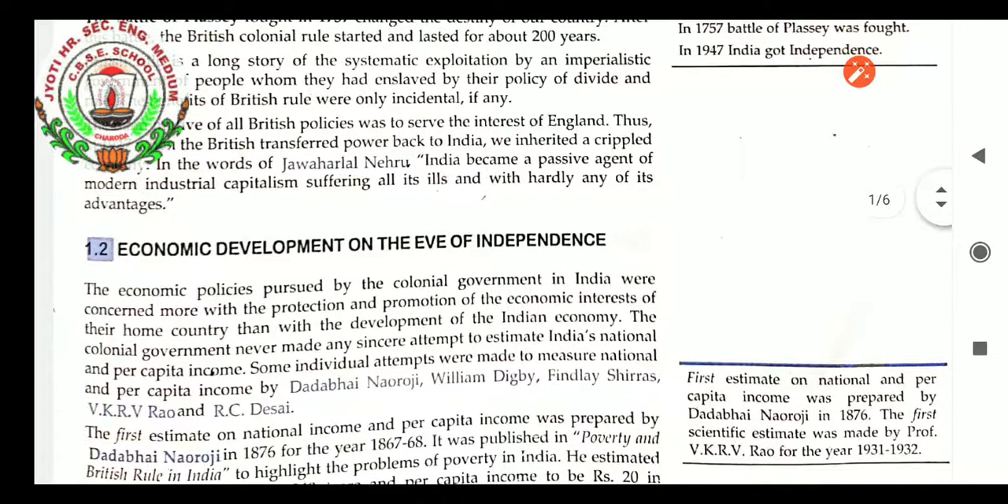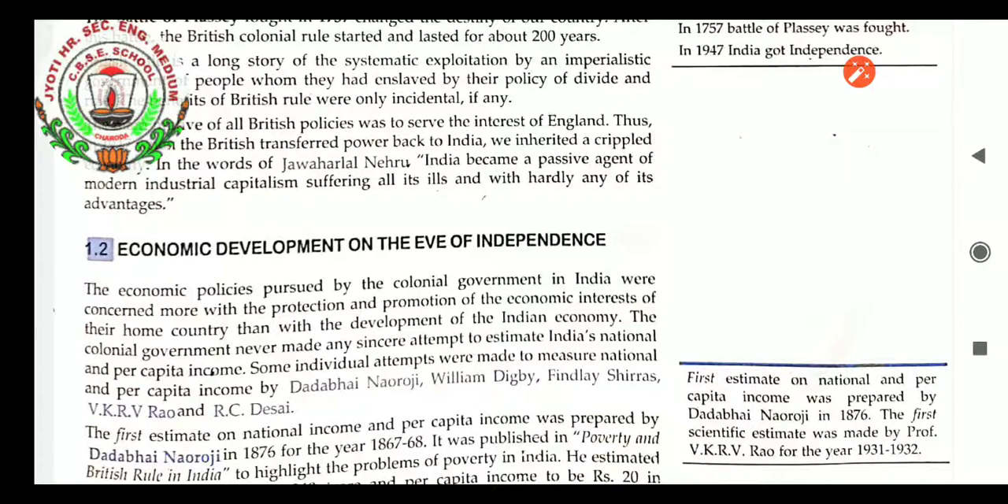Economic development on the eve of independence. The economic policies pursued by the colonial government in India were concerned more with the protection and promotion of the economic interest of the home country than with the development of the Indian economy. The colonial government never made any sincere attempt to estimate India's national and per capita income. Some individual attempts were made to measure national and per capita income to know about India's financial status, whether we can do anything or not.